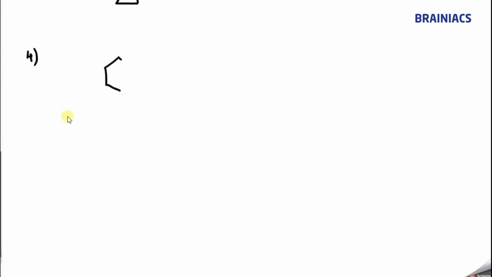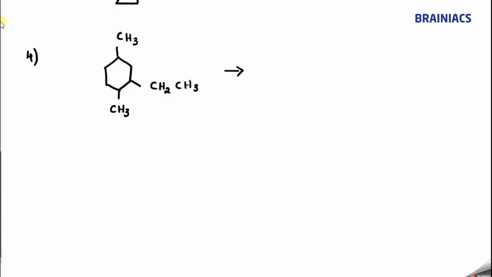I'm just drawing. So here CH3 is there. Then here comes CH2, CH3. Then last comes another CH3. Take 5 minutes. Try to do this question. So here you have a cyclic ring and you could see some substituents present at some parts of the ring. Now let's try to name this.